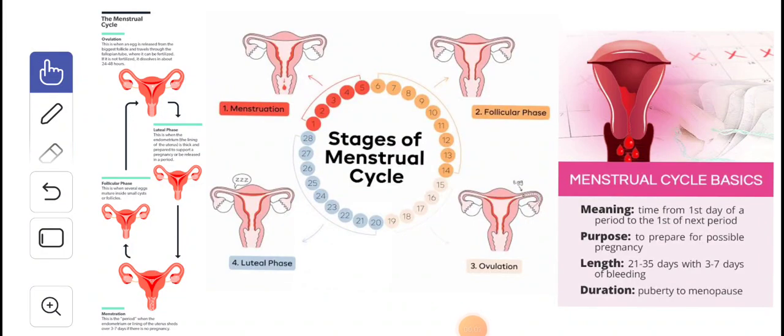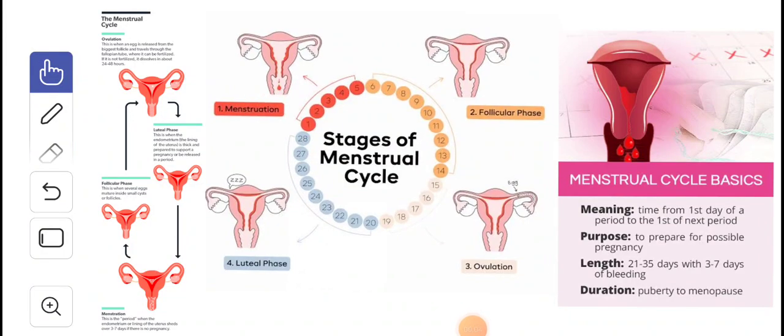So in this video I will be talking about the stages of the menstruation cycle. Okay guys, here you will see the various stages, and suppose a question is asked in your exam: what happens when the egg is not fertilized? Okay, so this also comes in the menstruation only. If the egg is not fertilized, it lives for about 1 day. Okay, then what happens is